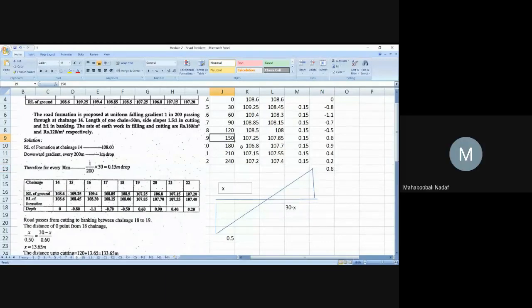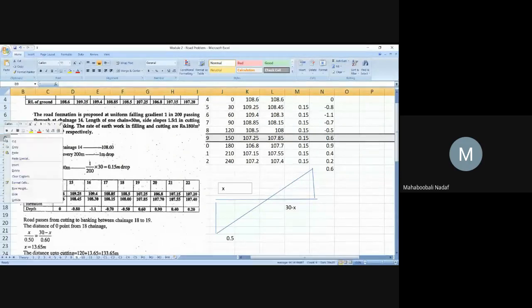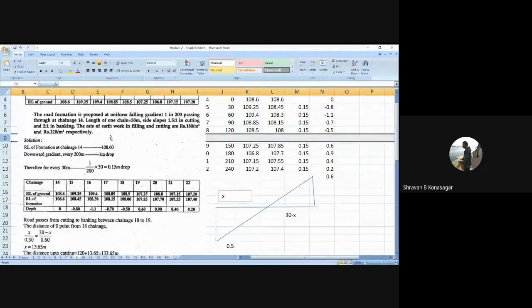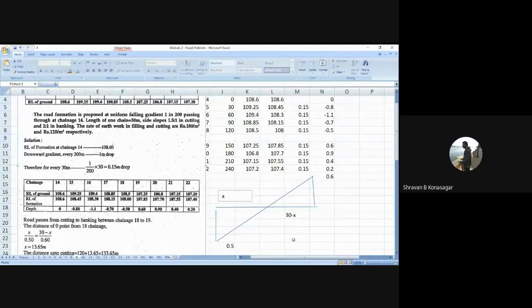Now what is the chainage? You need to add 120 plus this 13.65. Correct or not? Yes, sir. Very good.